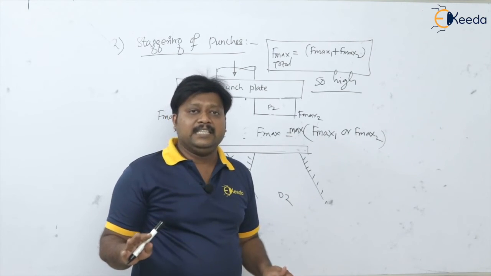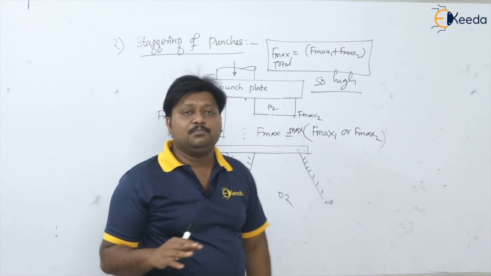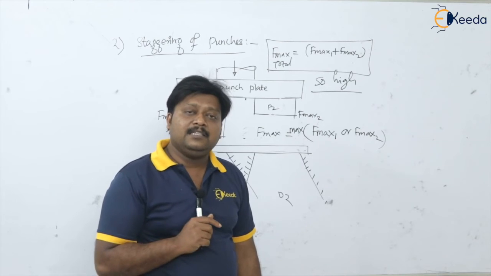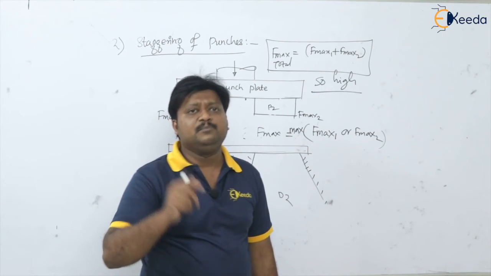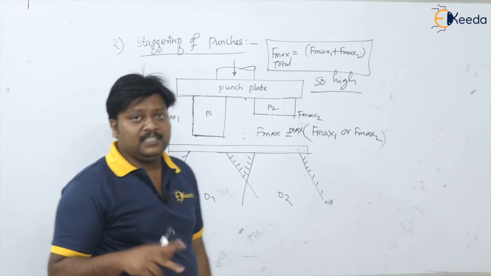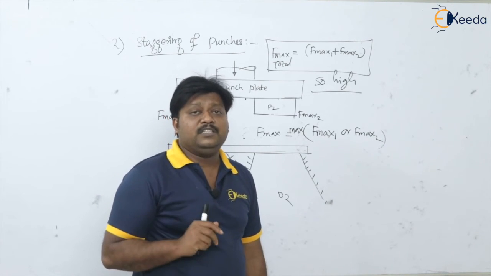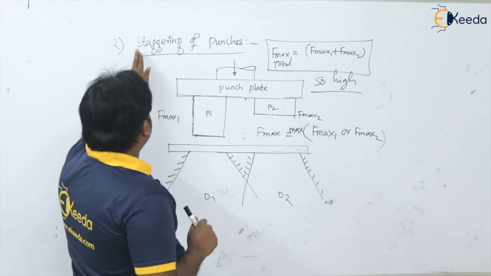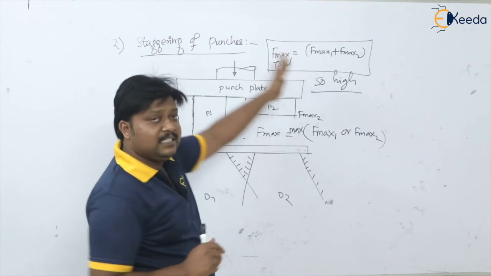But the limitation is that when you are staggering the length of the punches, balancing of the punches is quite difficult. Now dear student, the third method that we are going to discuss for reducing the force is the provision of shear as well as stagger.